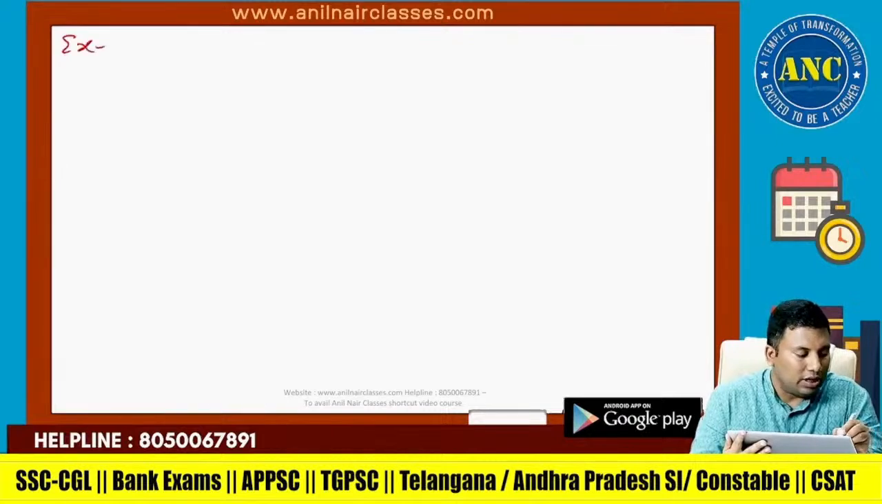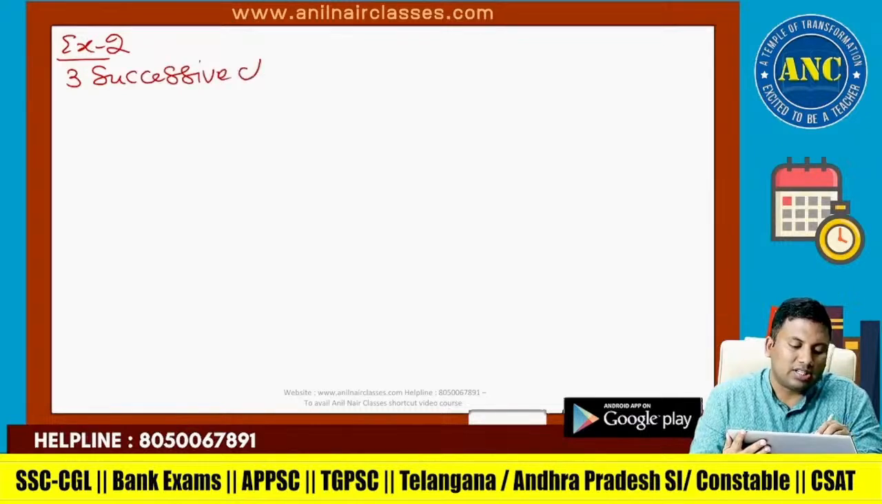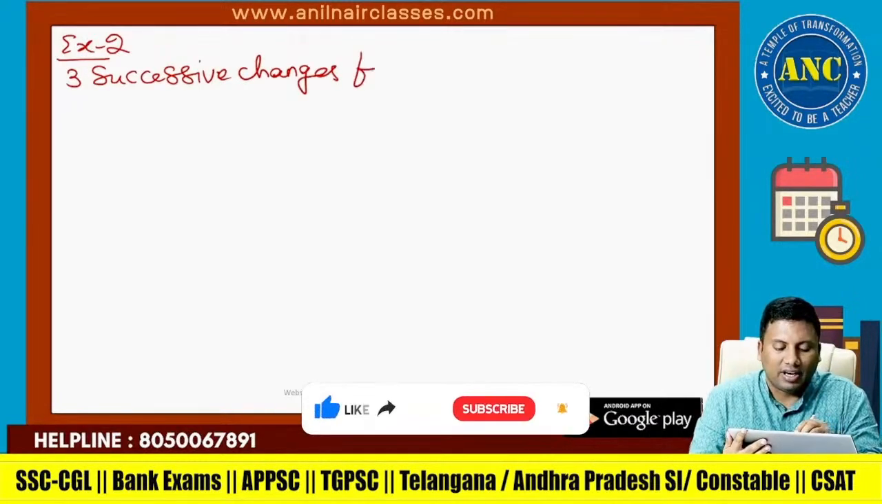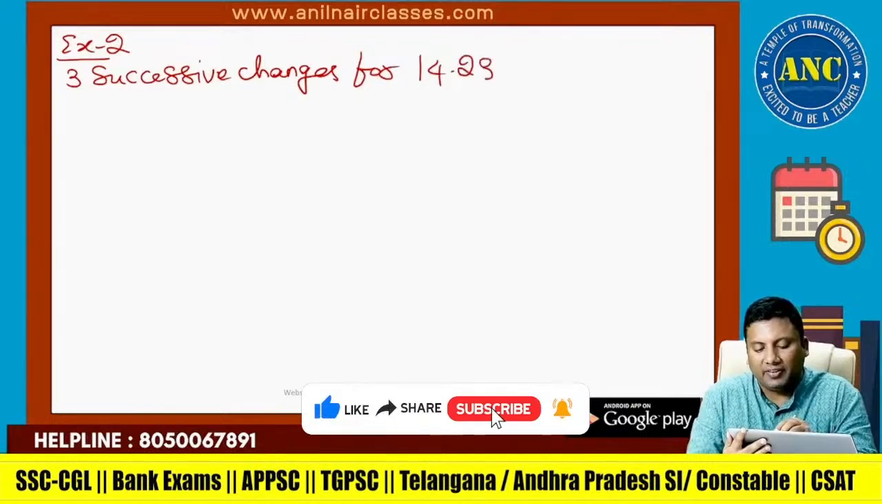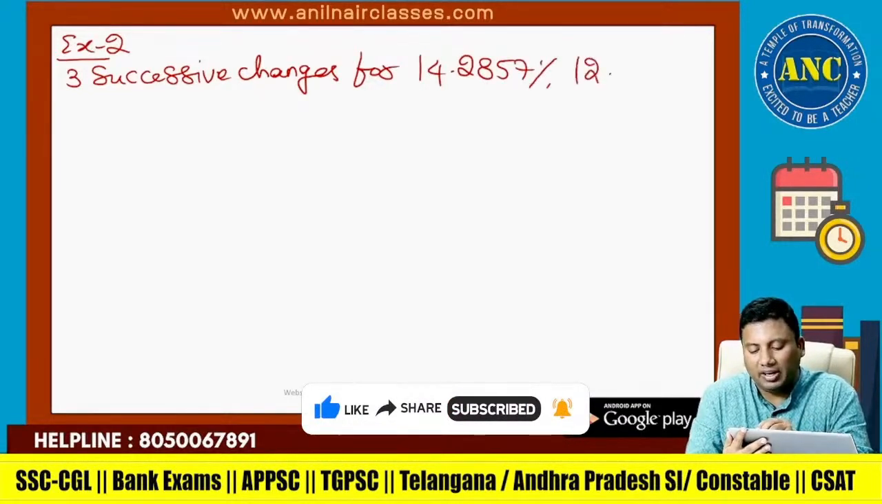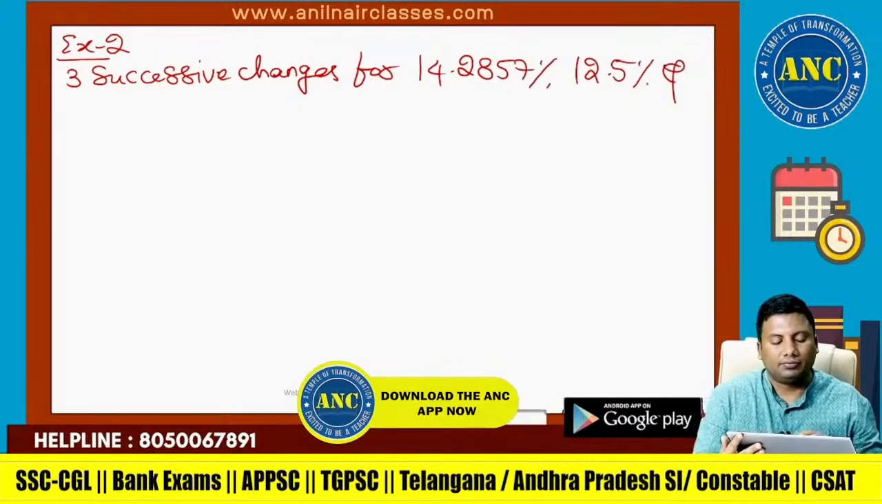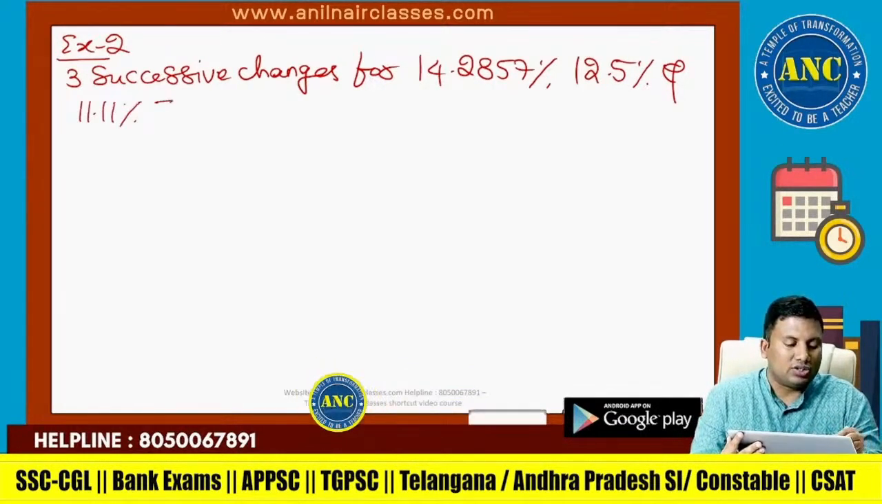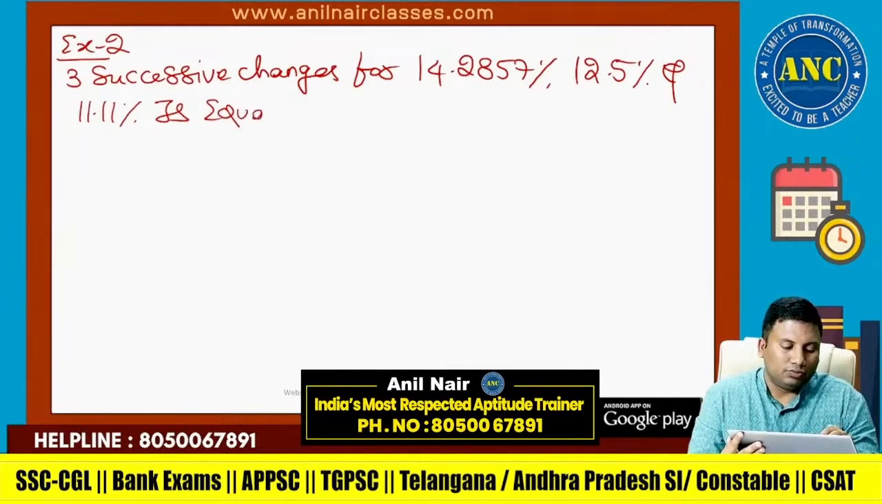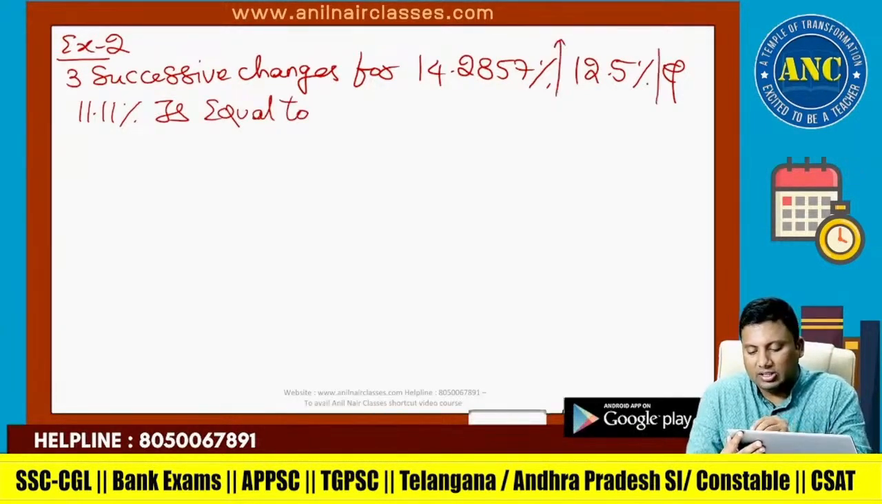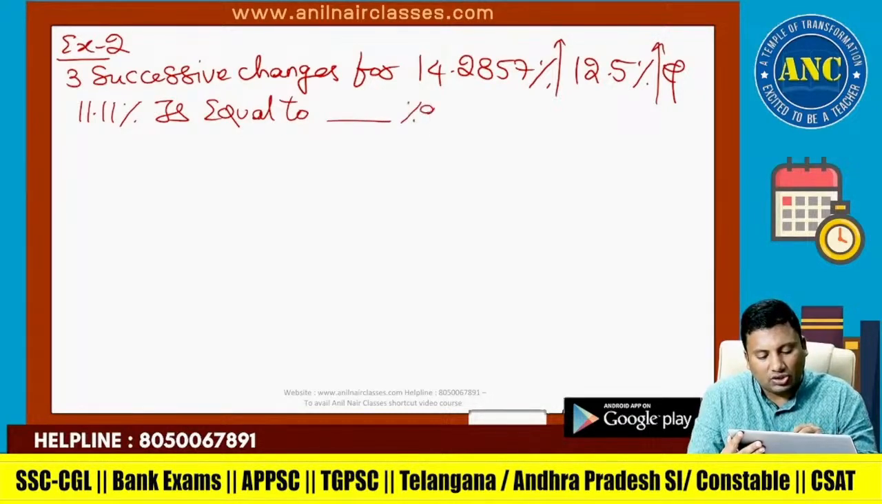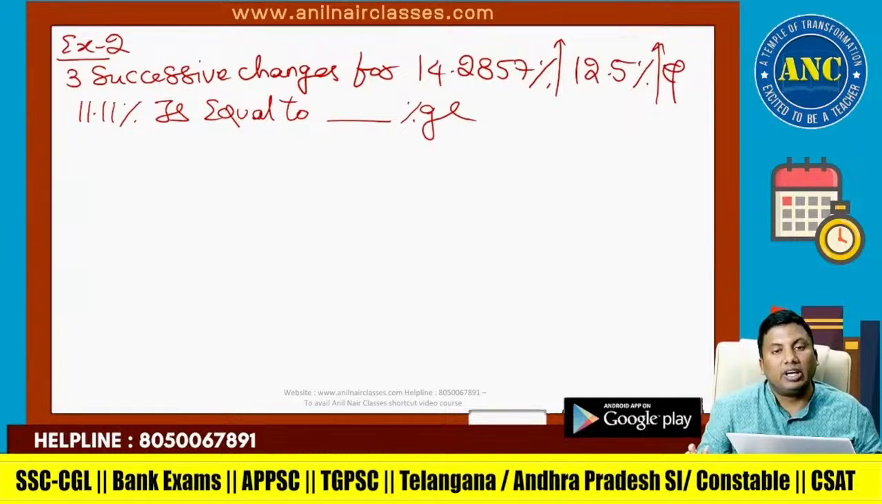Example 2. 3 successive changes for 14.2857, 12.5 percentage and 11.11 percentage is equivalent to these increase dash percentage. 3 successive changes for 14.2857, 12.5 and 11.11. 3 changes are equivalent to which percentage change?